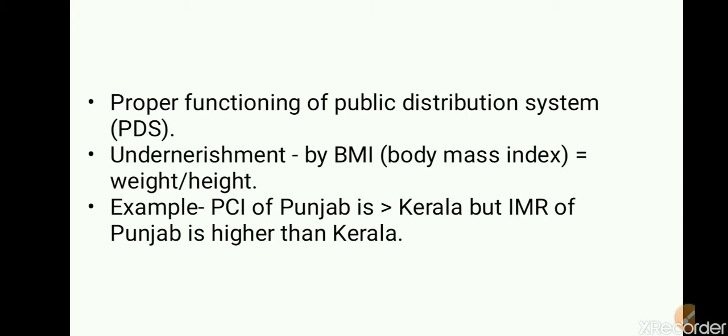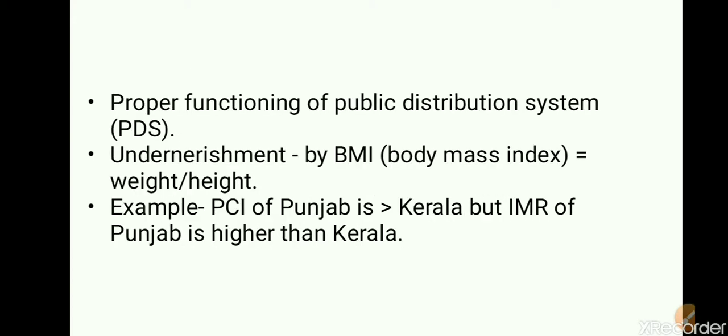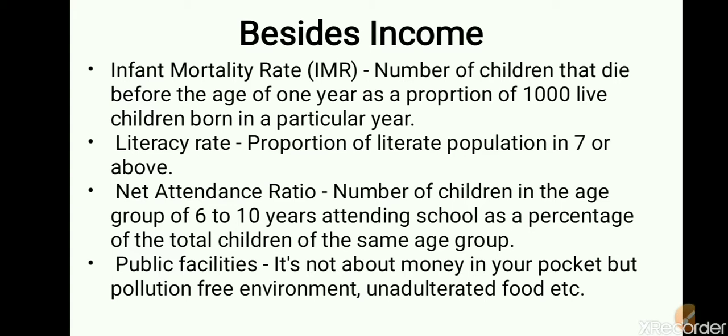So if we talk about growth, we can say Punjab has a higher growth as compared to Kerala, but if we talk in terms of development, we are including other parameters like infant mortality rate, literacy rate, and the net attendance ratio. Now, infant mortality rate is the number of children that are not able to survive below the age of 1 year per 1000 live births.